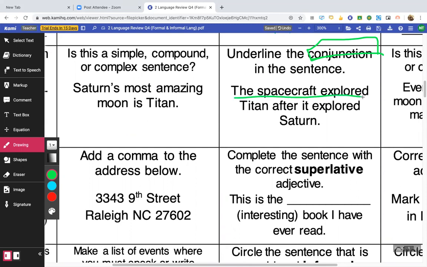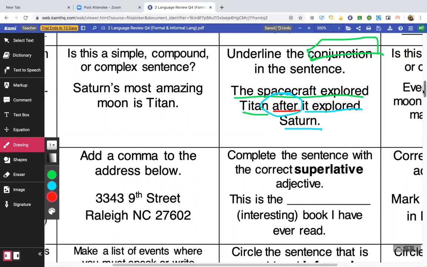The first sentence would be the spacecraft explored Titan. And then another one could be it explored Saturn. Those are two actual sentences, but they join them together with a word, and that word is after, right? So it says underline the word. So underline after.